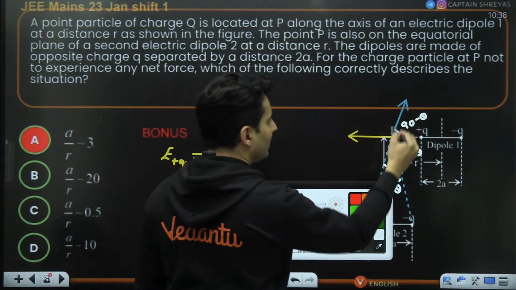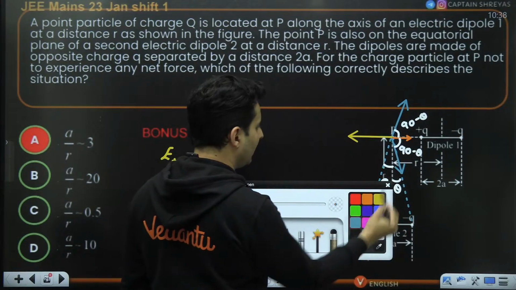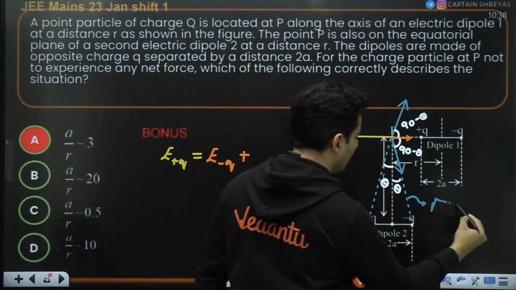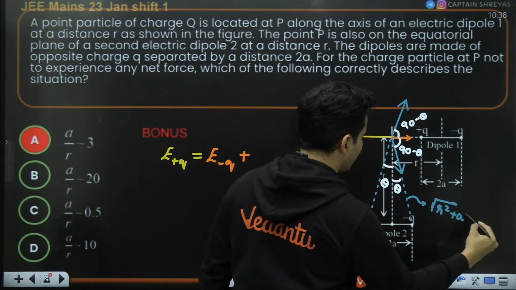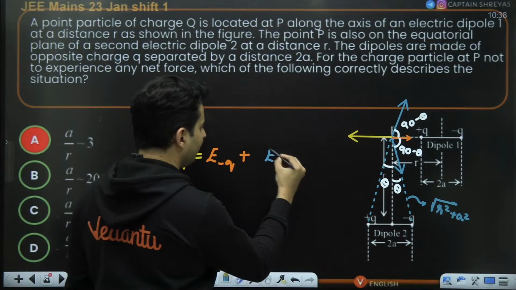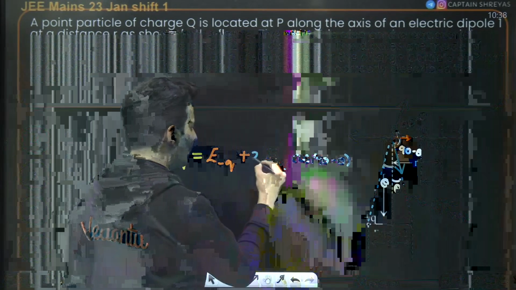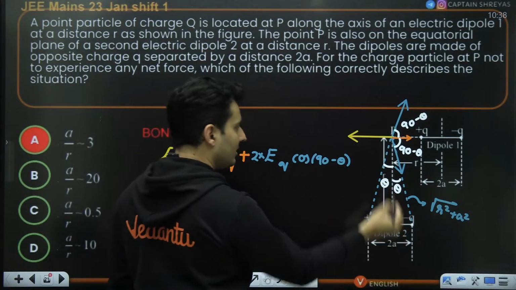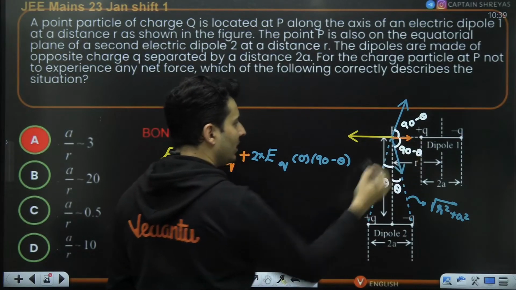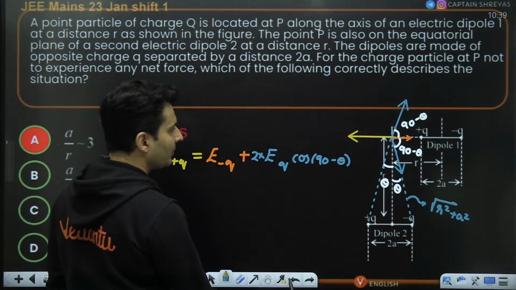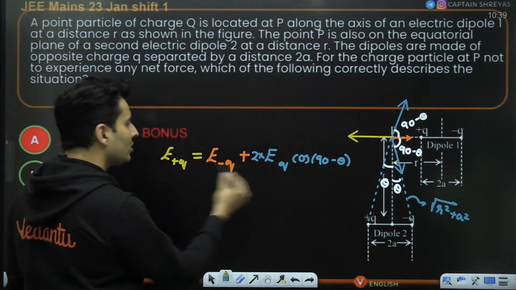Remember, these two fields are due to same magnitude charges, Q, at the same distance. This distance will be root of r square plus a square. So the electric field due to either one of the charges, let's say Q, but you are taking the cos 90 minus theta component, but there are two such charges, of same magnitude, giving components in the same direction. Remember their vertical components will anyways cancel out each other. So only take their cos components. So this will be equal.